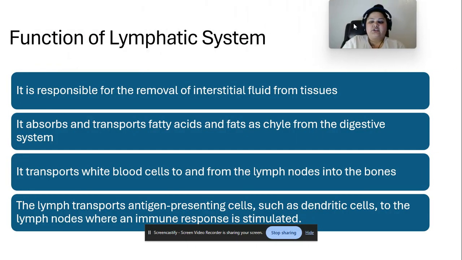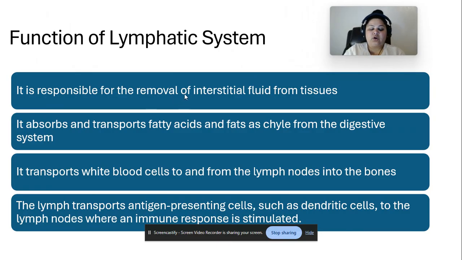What is the function of lymphatic system? It is responsible for the removal of interstitial fluid from tissues. It absorbs and transports fatty acids and fats as chyle from the digestive system. It transports white blood cells to and from lymph nodes into the bones. The lymph transports antigen-presenting cells such as dendritic cells to lymph nodes where an immune response is stimulated.